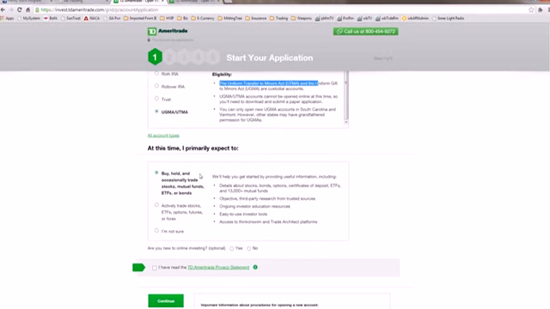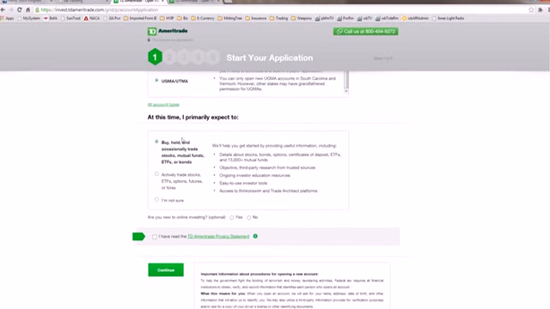Right, so now this area is very important. You want to use not buy and hold. That's not what we're doing. We're going to be actually trading. So you're going to say actively trade stocks, ETFs, options, futures, and or Forex. This is the one you're going to be using.